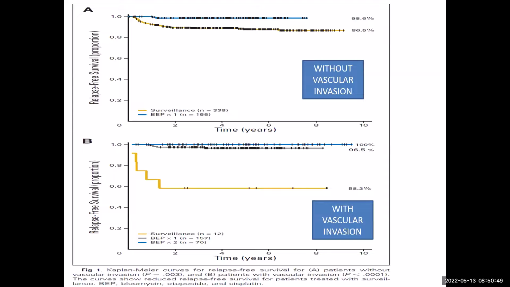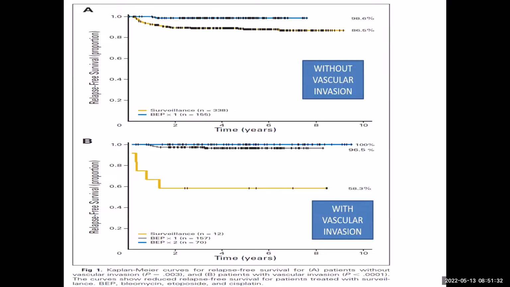Now the question that is more important for us: patients with lymphovascular invasion, who are at high risk of recurrence, around 50% will relapse, whether 1 cycle or 2 cycles. So this blue line is for 2 cycles of BP, and this lower one is for 1 cycle of BP. If you see, patients who received 2 cycles of BP in lymphovascular invasion positive, no patient relapsed even at follow-up around 10 years. But in patients who received 1 cycle of BP, this percentage comes down, so the difference is only 4%. Patients who are lymphovascular invasion positive and have not received any treatment have around 40% chance of recurrence.